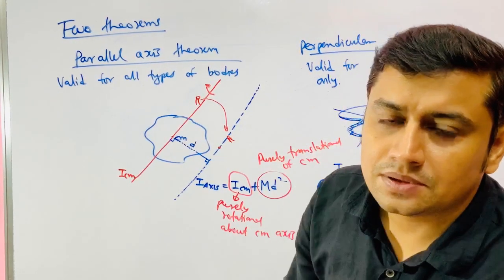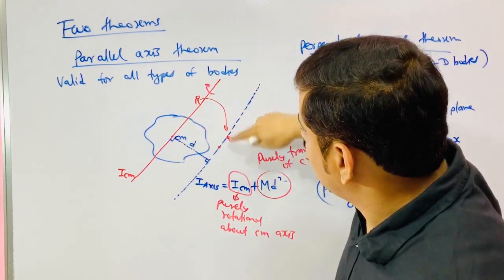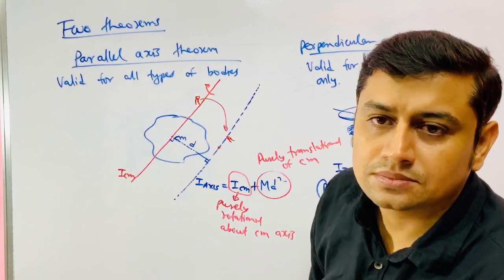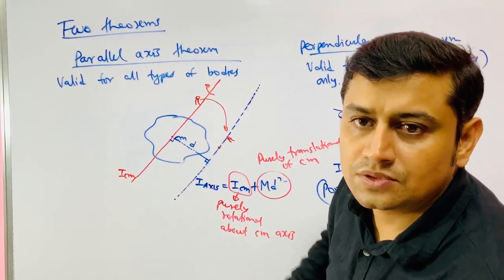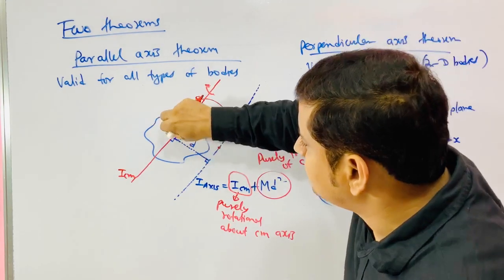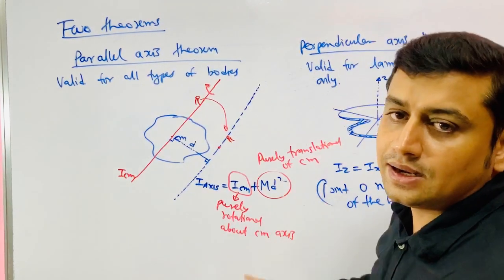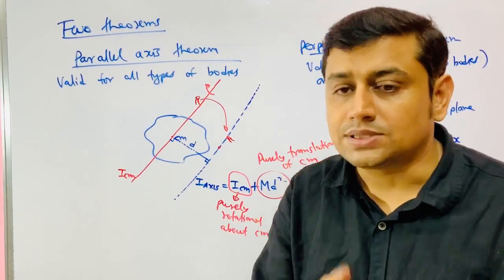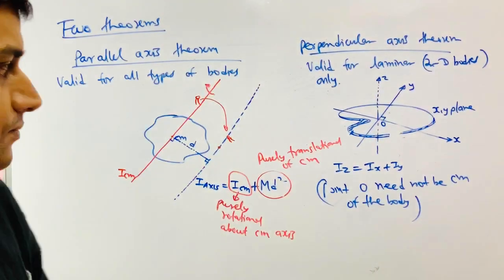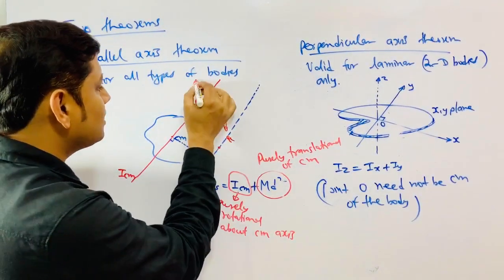In the first step, I go to the center of mass, an axis through the center of mass, and I just take rotational motion. Once I take rotational motion, then I jump here. Then I convert this entire mass into a point mass, calculate the contribution of that, and add these two. This is the beauty of combined translational and rotational motion everywhere. So here we have I equals I_CM plus this term.